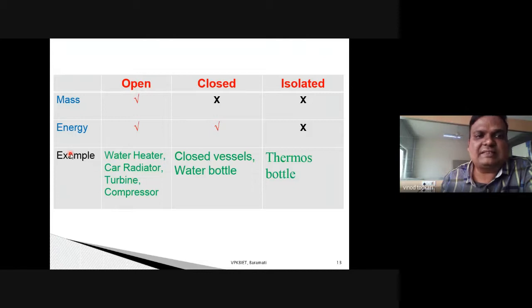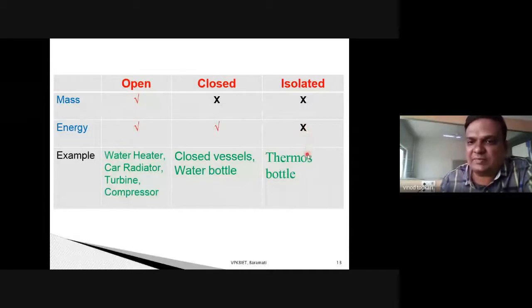I believe that this is clear to you. An open system will have mass interaction as well as energy interaction with the surrounding. A closed system will not have mass interaction with the surrounding, but yes, it will have energy interactions. An isolated system will have neither mass interactions nor energy interactions with the surrounding.